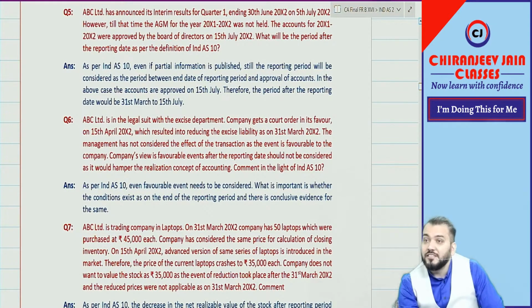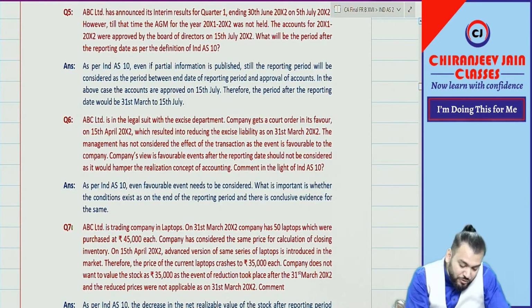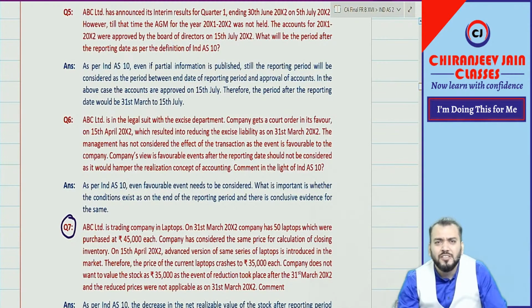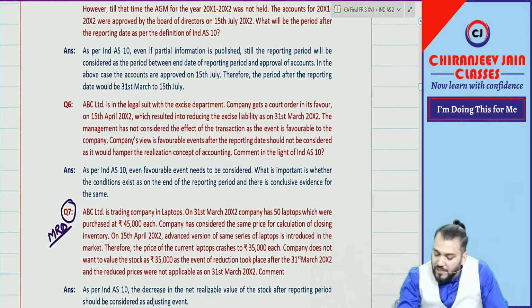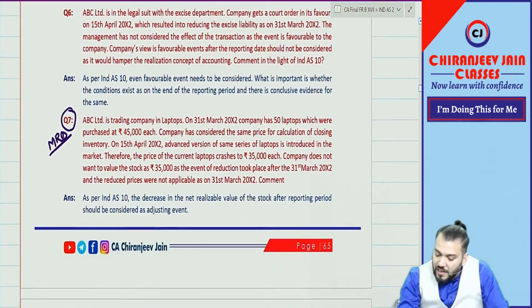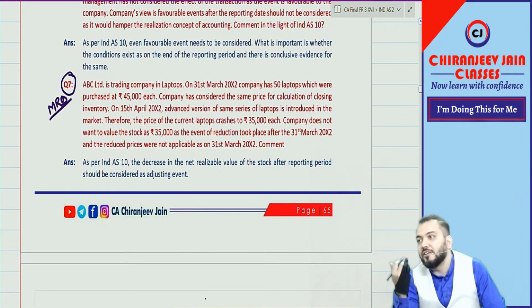100% required, and this particular question always remains a doubt in my Telegram group. Telegram group means I'll give a link of a group in which all my students will be there and they will be discussing doubts. So this doubt is also very common. Question number 7, I think you have understood. It is an adjusting event. Write down: super doubt. Must revise this question before the exam. Even though I discussed this point in class, the doubt remains. For inventory, doubt always remains.